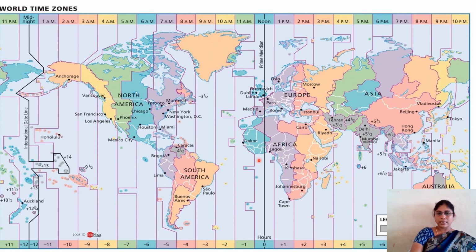Clear? So the entire world is divided into 24 time zones. India is located here. Observe what they mentioned for Indian standard time. Look here, plus 5.5.